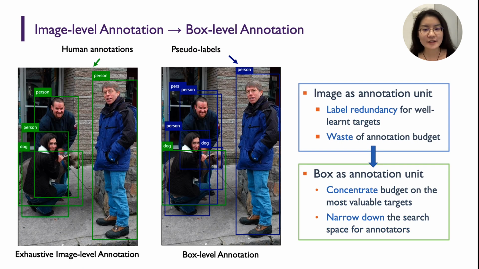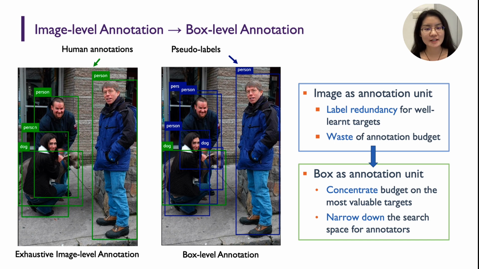On the other hand, during the human annotation process, performing image-level exhaustive annotation is wasteful, since the informativeness of different targets in the same image can vary sharply. As a result, annotating all instances as equals leads to a waste of resources and redundant annotations.